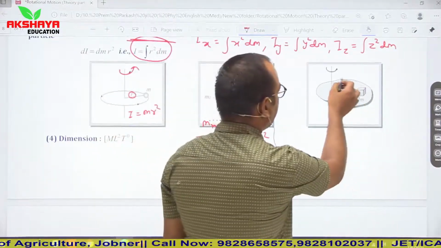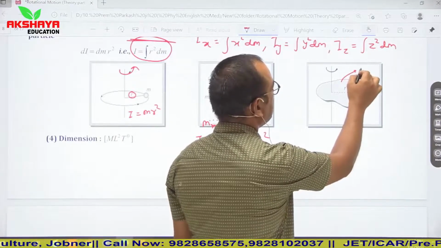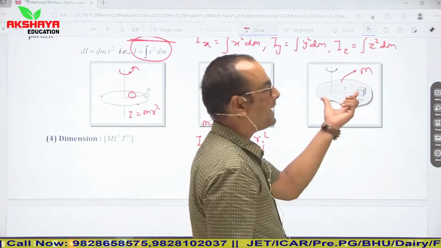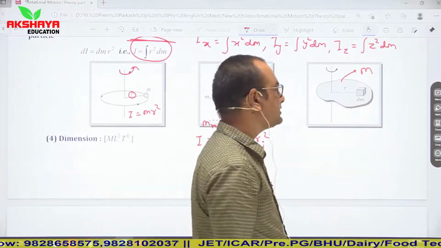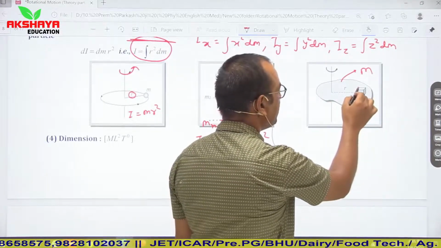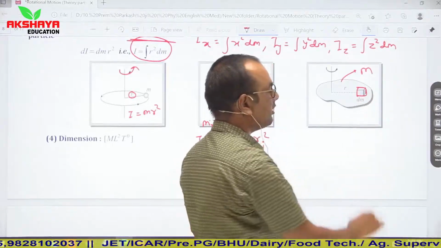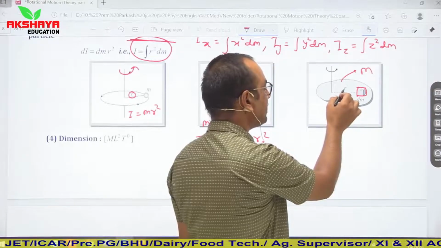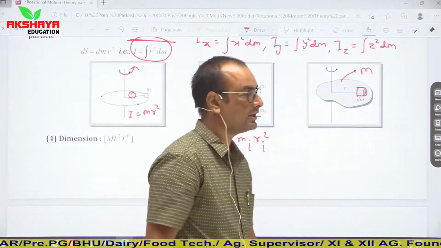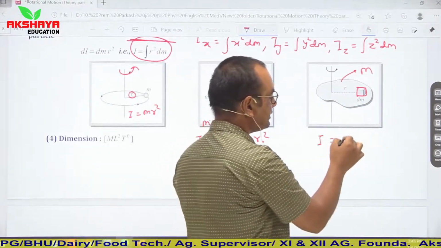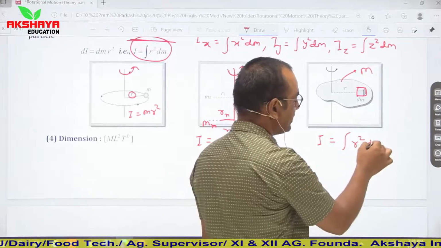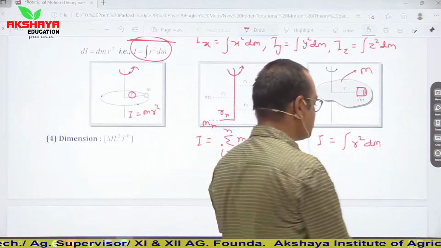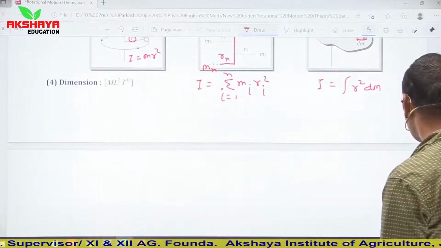And this is the case of uniform distribution of mass. Let us say the mass of this system is m, which is uniformly distributed, and we have to calculate its complete moment of inertia. Then we consider that it is made of small objects of mass dm, and this small mass dm is at a small distance r from the axis of rotation. Then the moment of inertia will be integration of r squared dm. So this is the simple representation of moment of inertia.